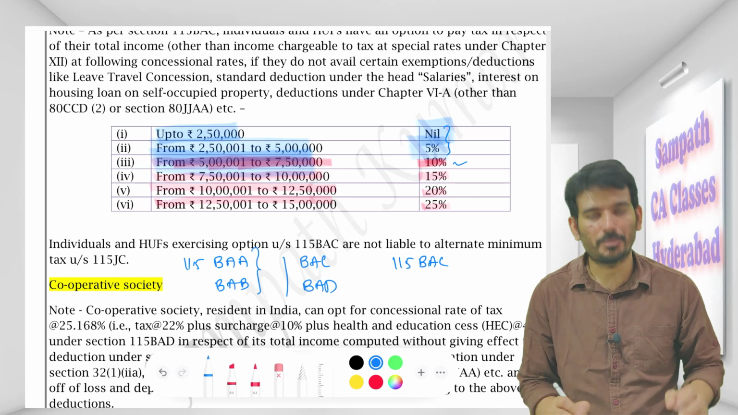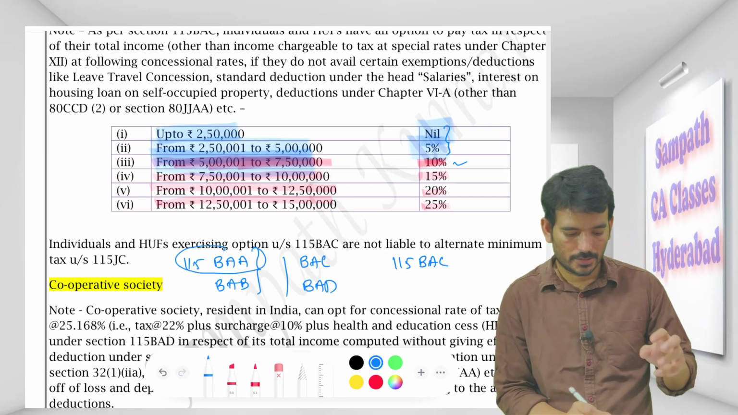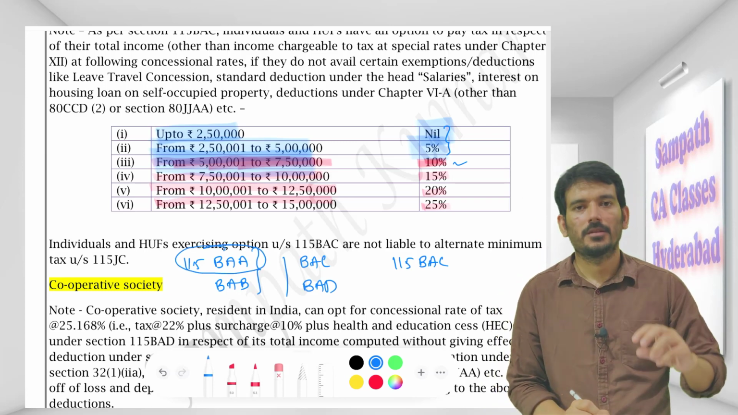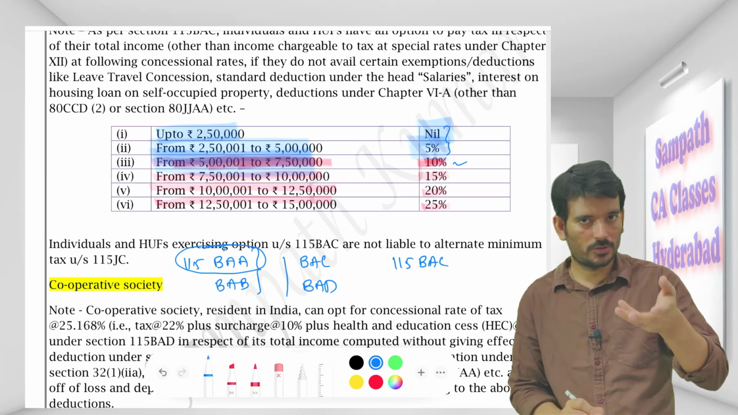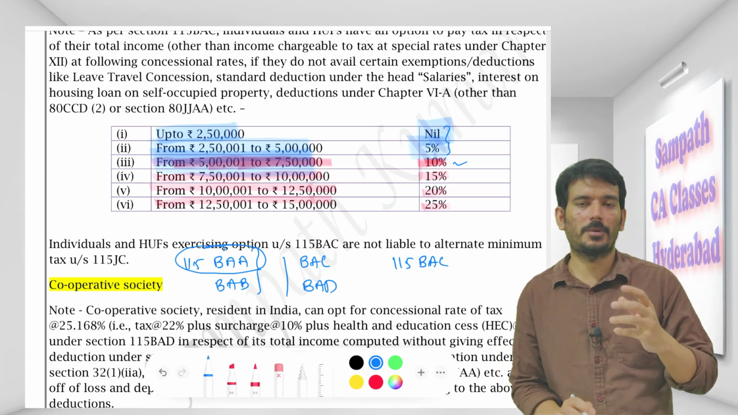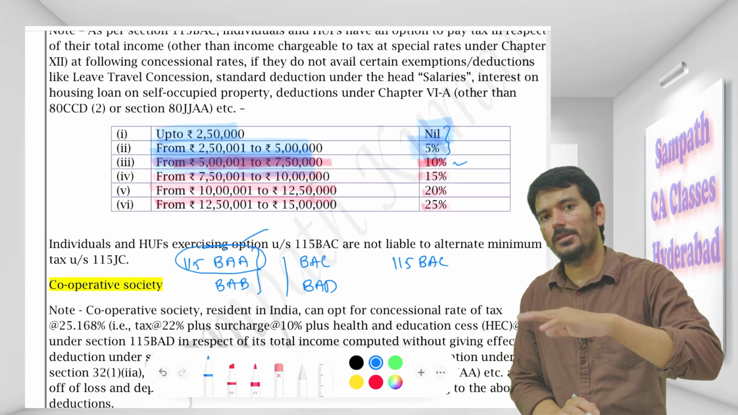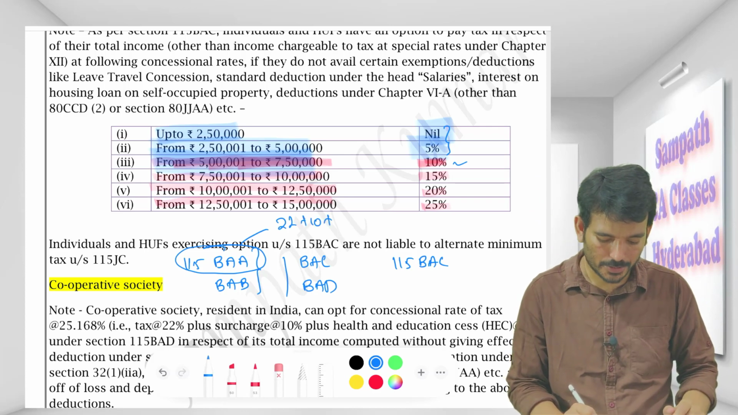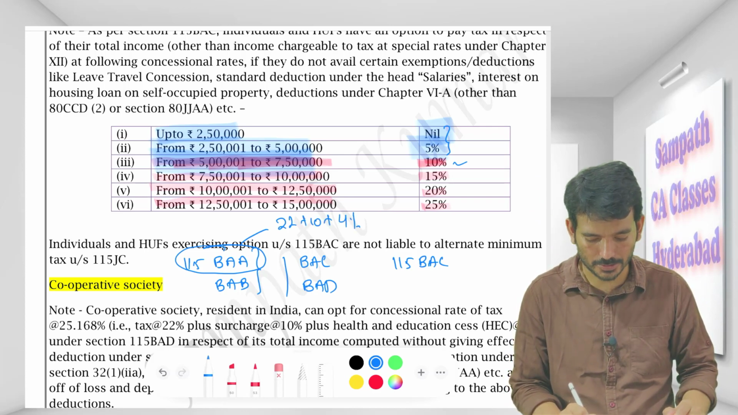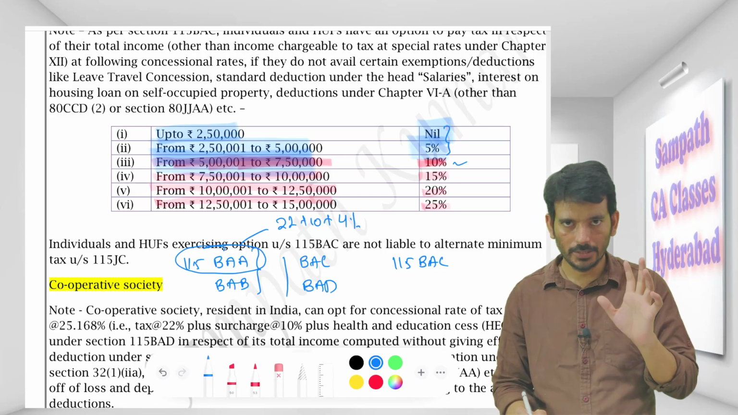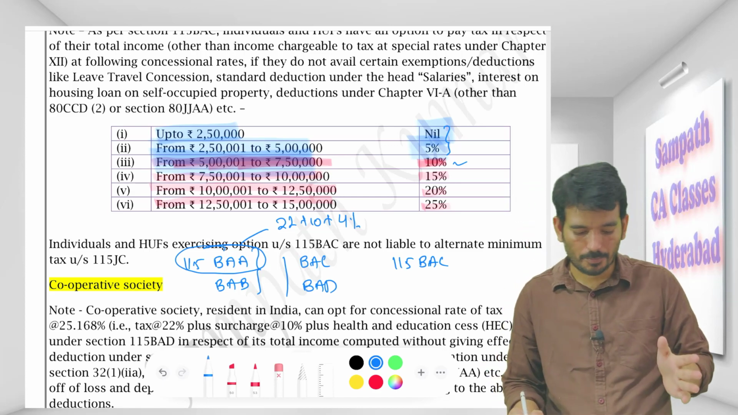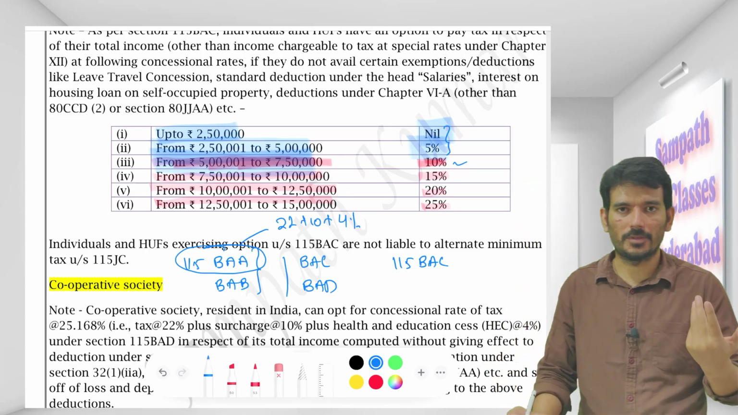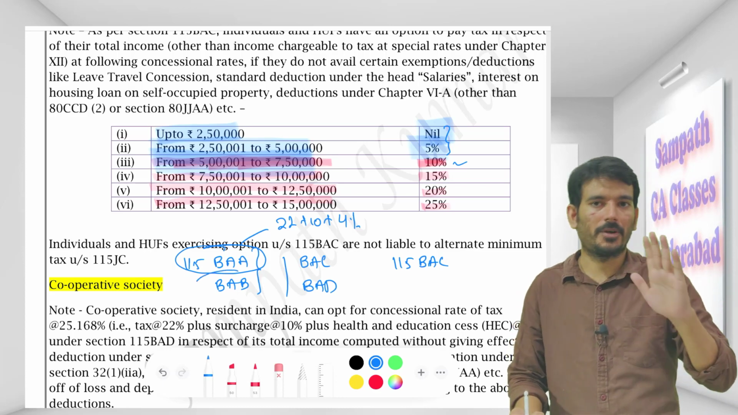These 2 are relating to PGBP. The first one will be, instead of paying 30% tax, because for companies it is 30% flat rate, instead of paying 30%, you can pay 22% plus 10% surcharge plus 4% SS, right? Anyway, the other things will be same. Instead of 30%, you can pay 22%.